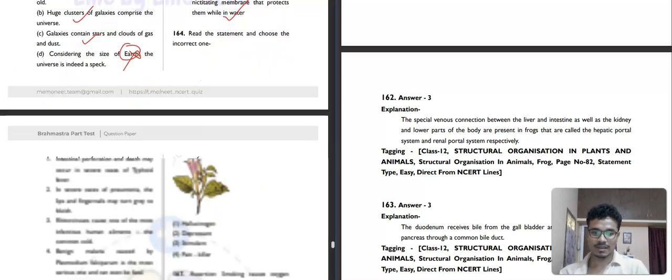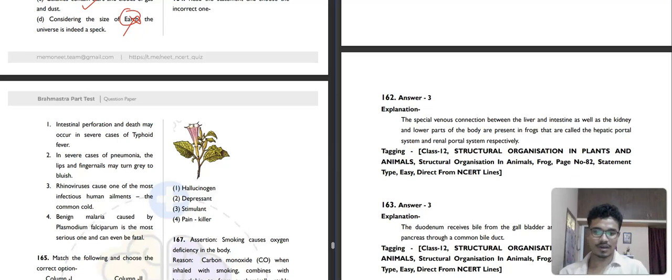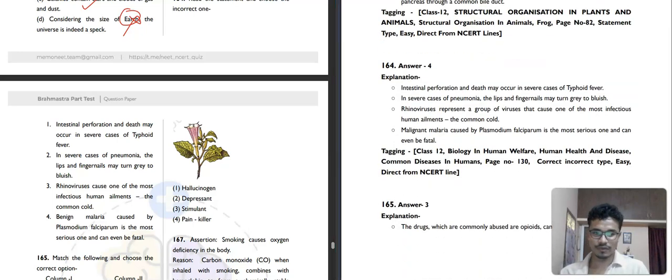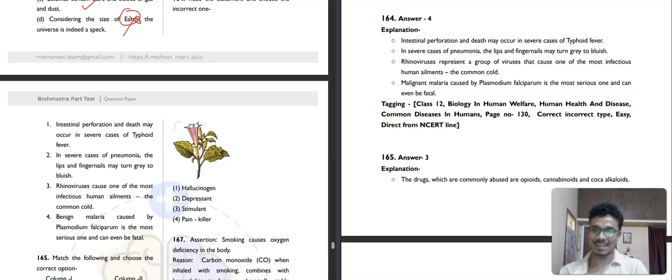Then question number 164. Read the statements and choose the incorrect one. Intestinal perforation and death may occur in severe cases of typhoid. Correct. In severe cases of pneumonia, the lips and fingernails may turn grey to bluish. Correct. This was my favorite chapter during my preparation, human health and disease. I used to love this chapter.